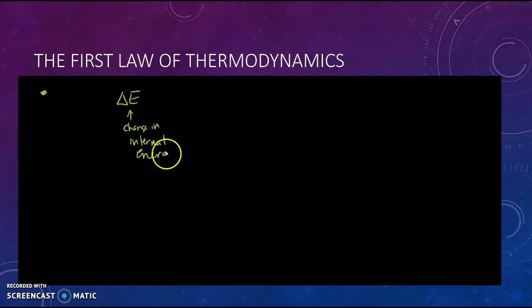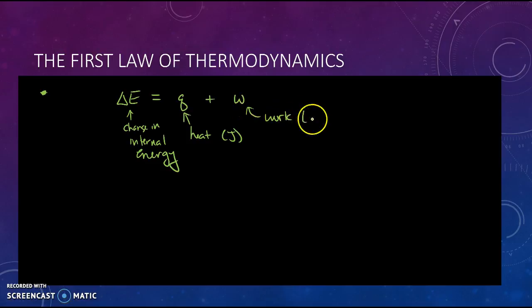What the first law of thermodynamics says is that the only way to change the internal energy of this system is through heat, Q, which is measured in joules, or work, W, which we also measure in joules. So this change in internal energy will be in joules as well.